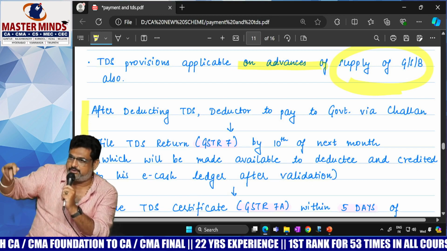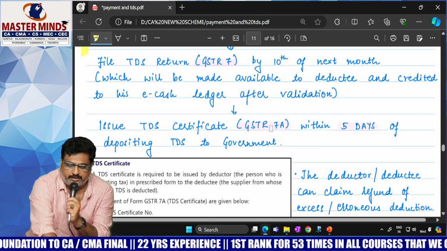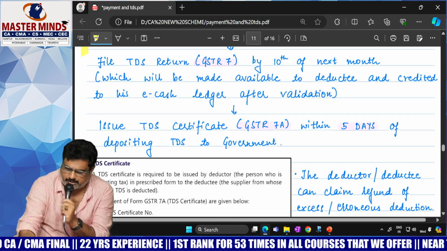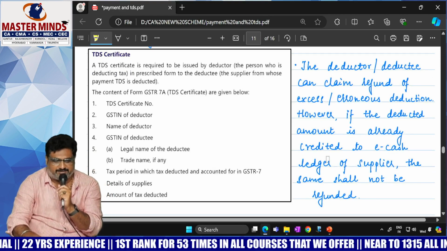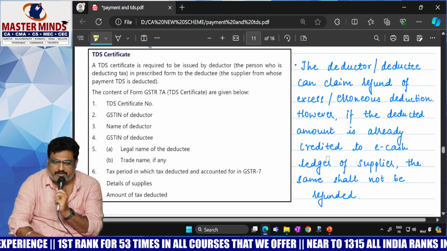This is the thing you saw in the chart there. And he will issue the TDS certificate in GSTR 7A within 5 days of depositing the TDS to the government. And this is the TDS certificate format, not required for the exam. These are the details that will be there in the TDS certificate.